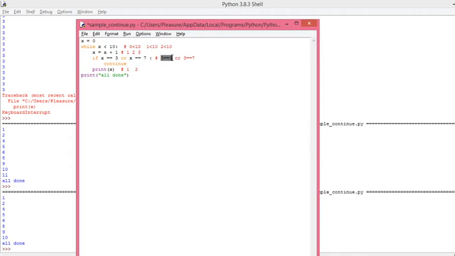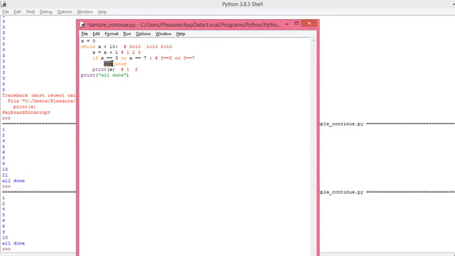True. 3 is equal to 7 is false. True OR false, what is the result? True only. True OR with anything will be true only. So it will execute the continue statement.